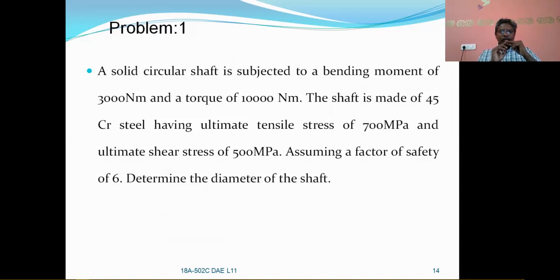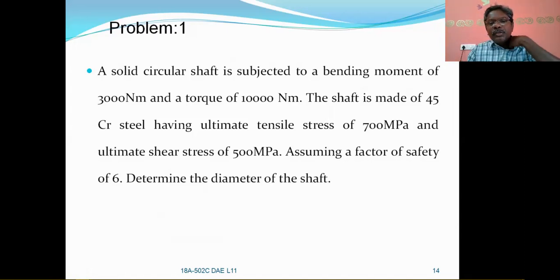45 chromium steel having ultimate tensile stress. Here the ultimate tensile stress is given, so you have to calculate the allowable tensile stress. The ultimate tensile stress is 700 megapascals and the ultimate shear stress is 500 megapascals.